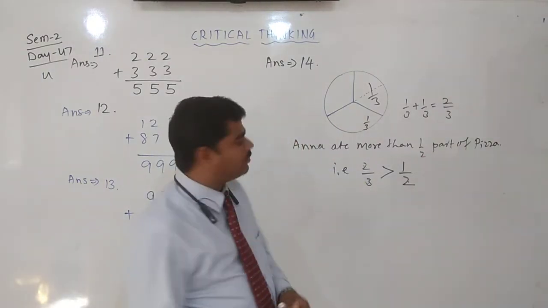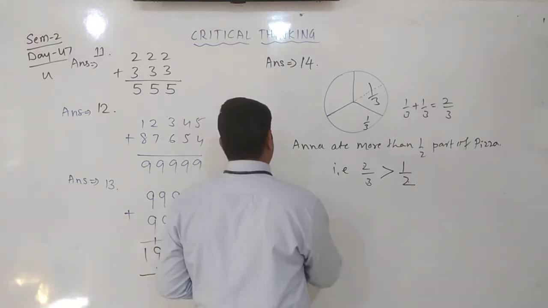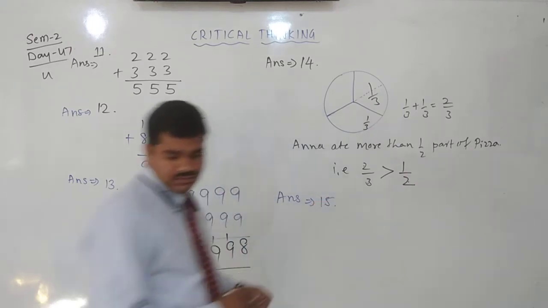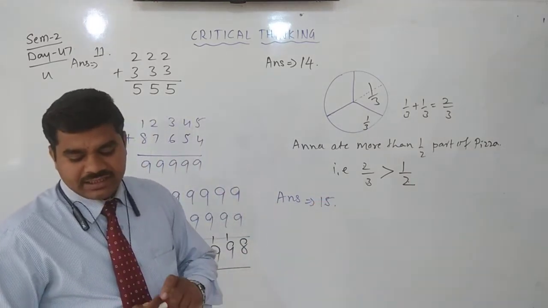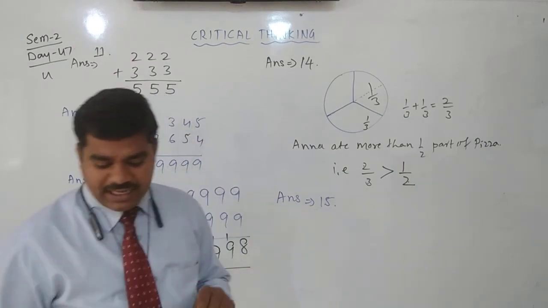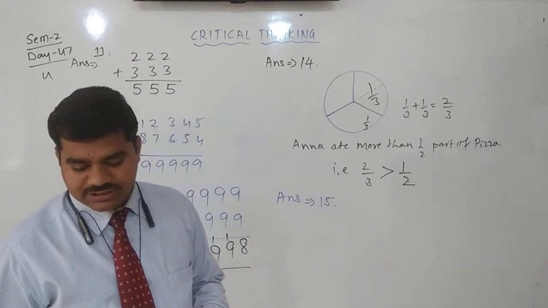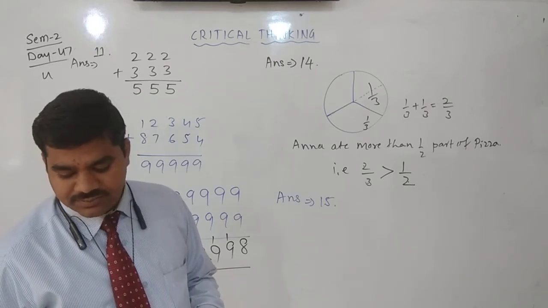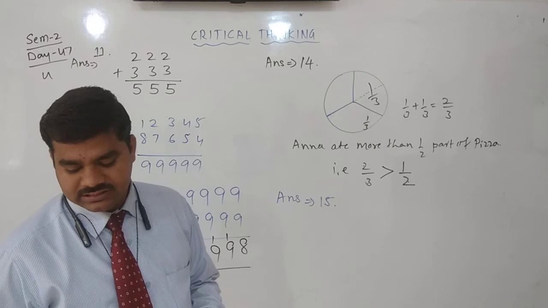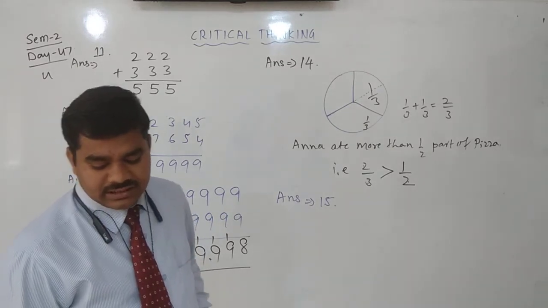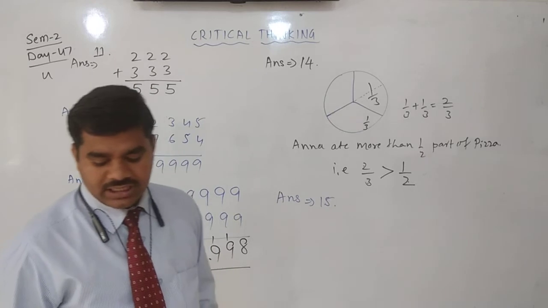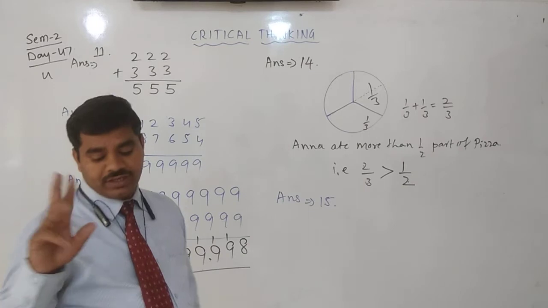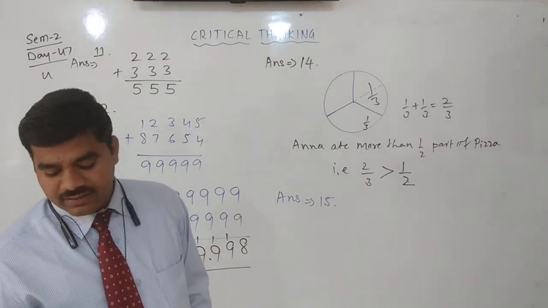Yes, next, 15th question. The 15th one. Very simple. Here Irish is planting a total of 48 tulips and daffodils bulbs together, 48 in her garden.